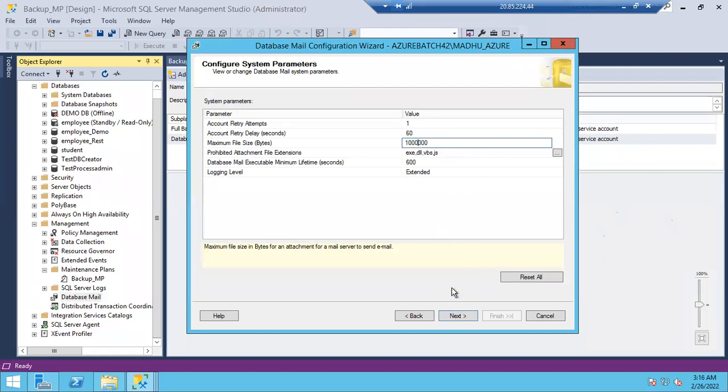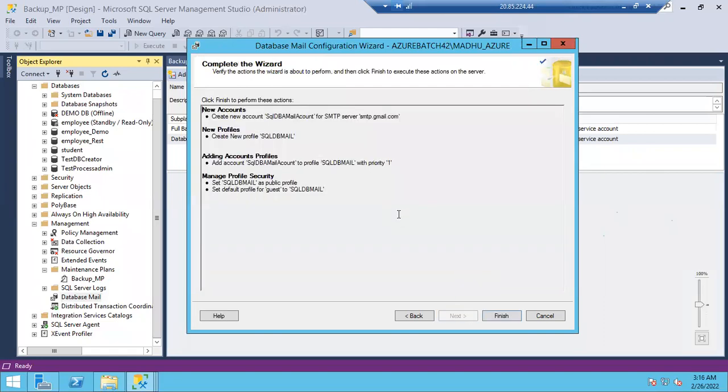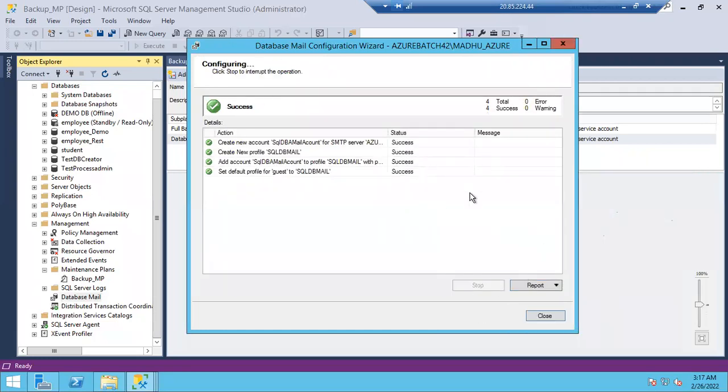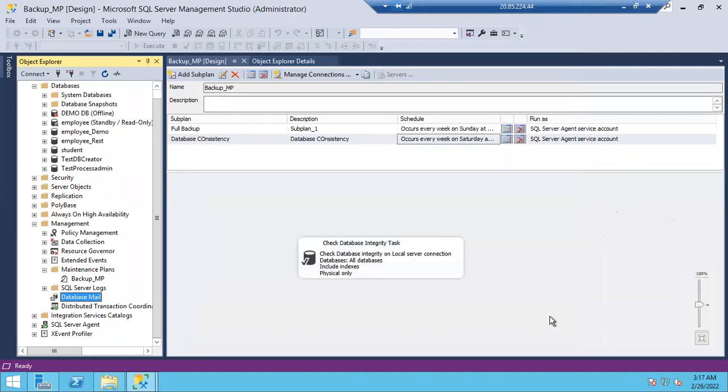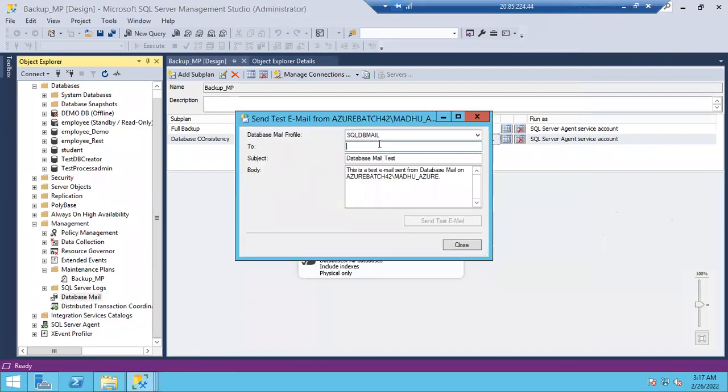No problem, leave it. Just asking casually. Okay, not an issue. Finish, guys. That's it. This is how we'll configure the database mail. Now your database mail is ready. Now you can send an email to anyone. If you want to send manually, right click, send a test email. You can give your own mail ID, guys. Okay, I can send it.